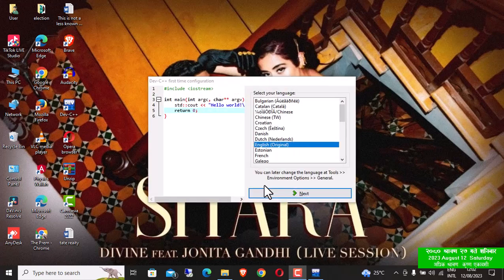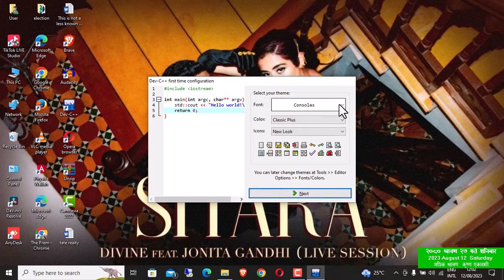As you can see, select your language. I have already selected English, so I click on next. Now I'll choose the font. Choose according to your need or whatever you like. So I'll go back to choosing the font. I prefer this because this is good for me.